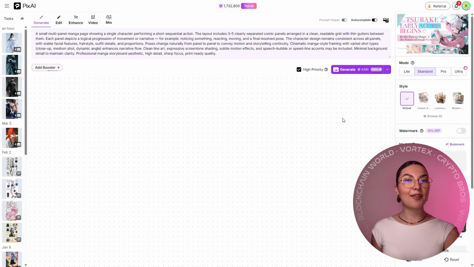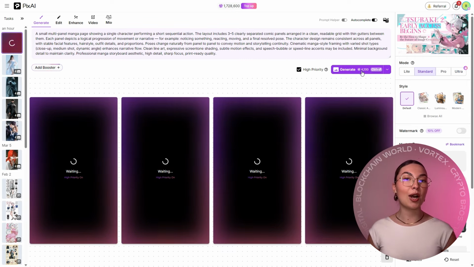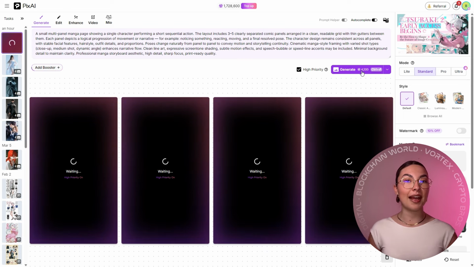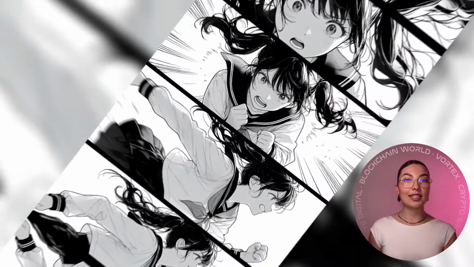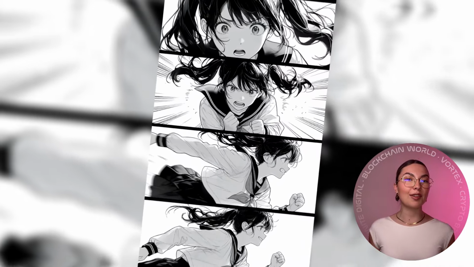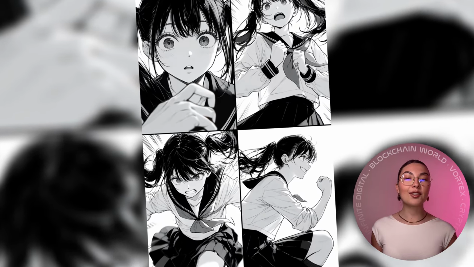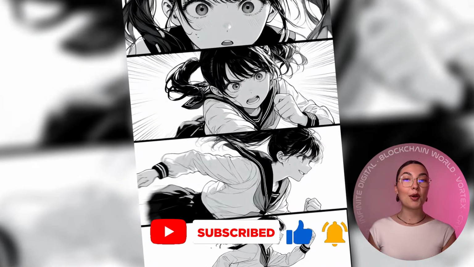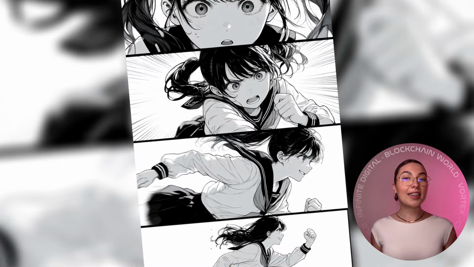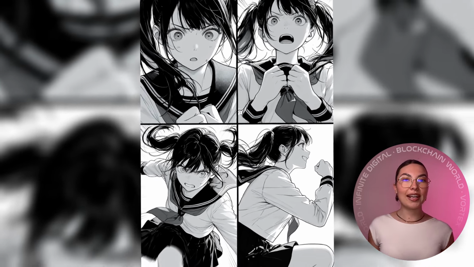The final test that I ran was one of the most interesting, a multi-panel manga layout. Now, instead of generating a single illustration, the prompt asked for a small comic-style panel composition showing sequential action. Previous versions could sometimes generate panels, but the narrative logic between them was inconsistent. With Tsubaki.2, the panels felt more intentional. The character remained recognizable across the panels, the poses progressed logically, and the composition resembled something closer to an actual manga storyboard than random frames.